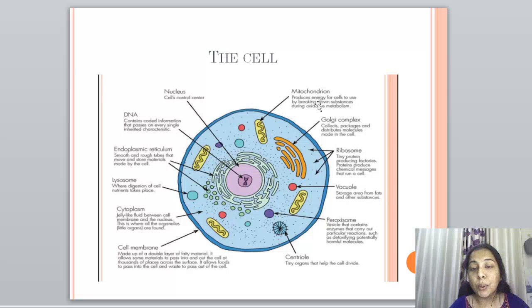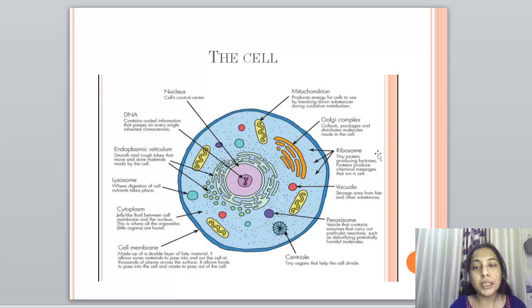Now the mitochondrion. Mitochondrion is known as the powerhouse of the cell. Why is it known as the powerhouse of the cell? Because it produces energy in the form of ATP. The ATP is synthesized in this zigzag structure. This is called the inner membrane, and that is the outer membrane. The inner membrane is responsible for the synthesis of ATP, and that is why the mitochondrion is known as the powerhouse of the cell. You get energy because of this little element called mitochondrion, by breaking down substances during oxidative metabolism. It gets energy through oxidative respiration.